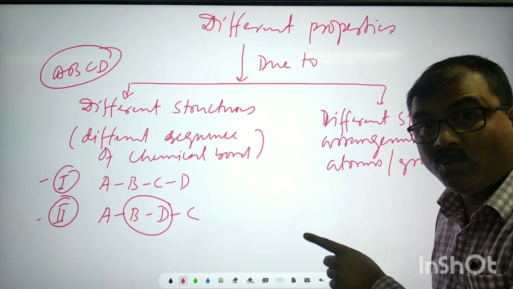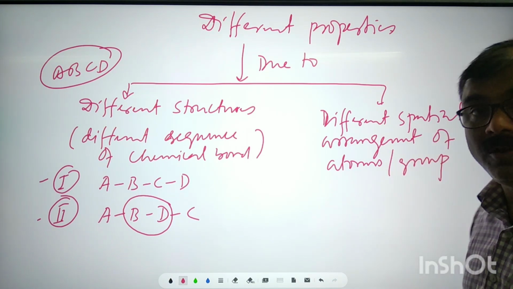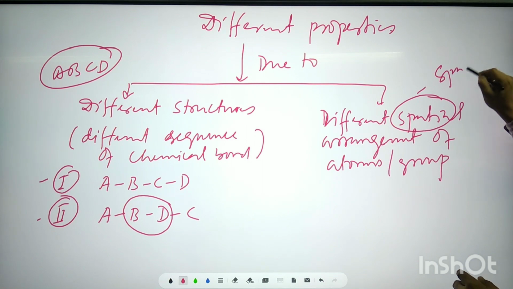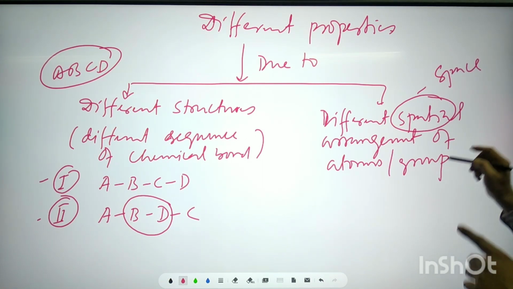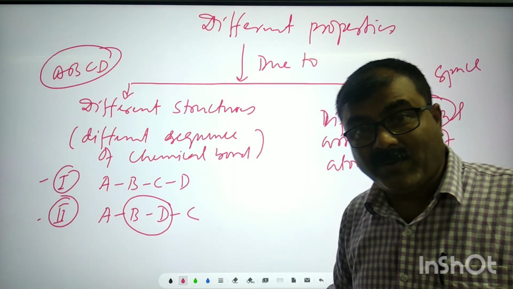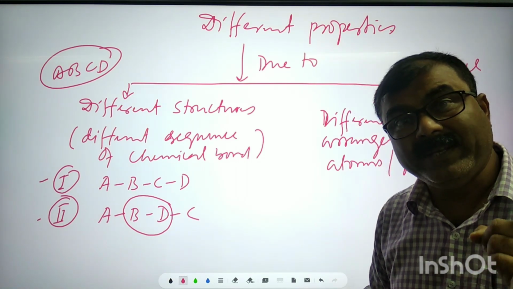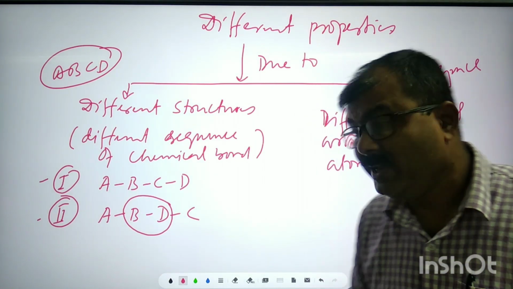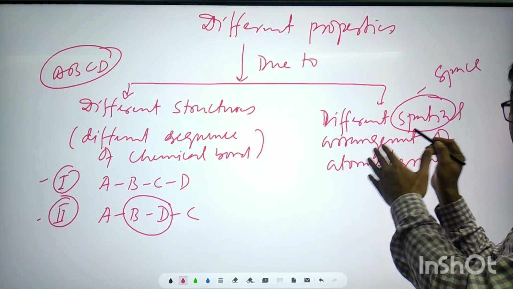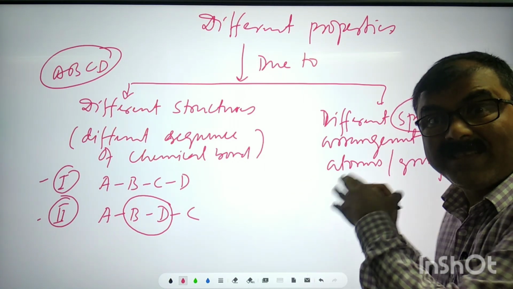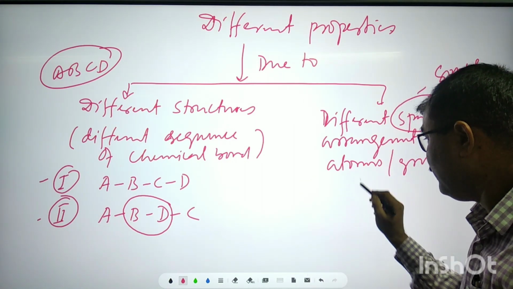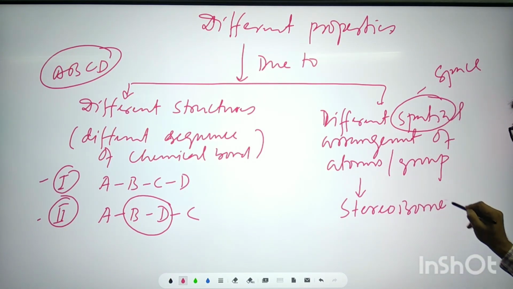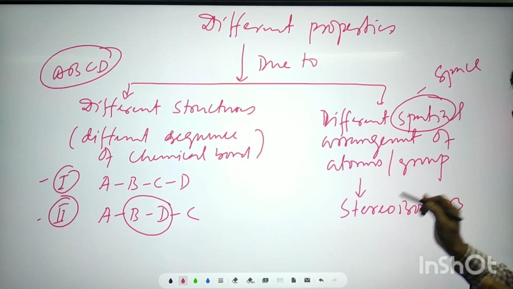Spatial means space. If the atoms or groups in the compound are oriented differently in space, then also isomerism may arise. Such type of isomerism we will call stereoisomers, and the phenomenon is called stereoisomerism.